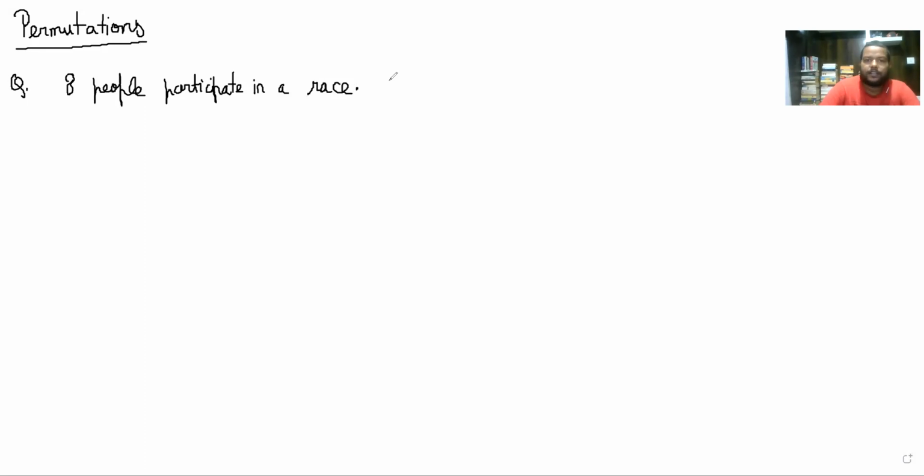Now, the question is very simple. In how many ways can the competition end? So basically what we mean is each ending of a competition is one particular order in which the participants ended up on the finish line, right?